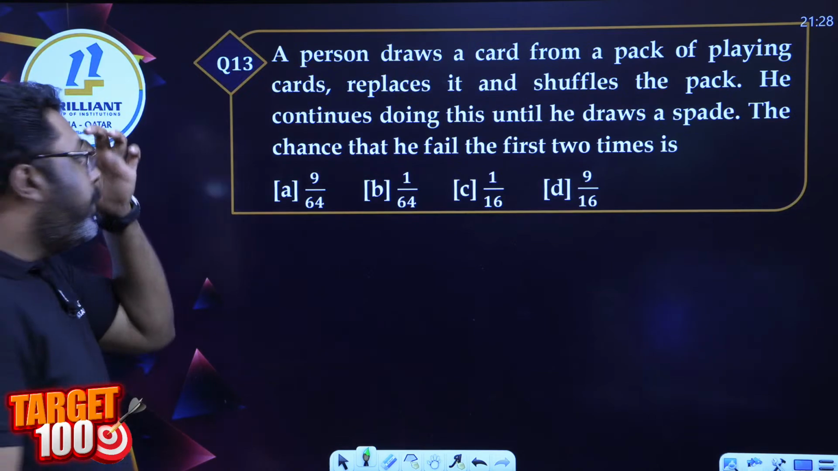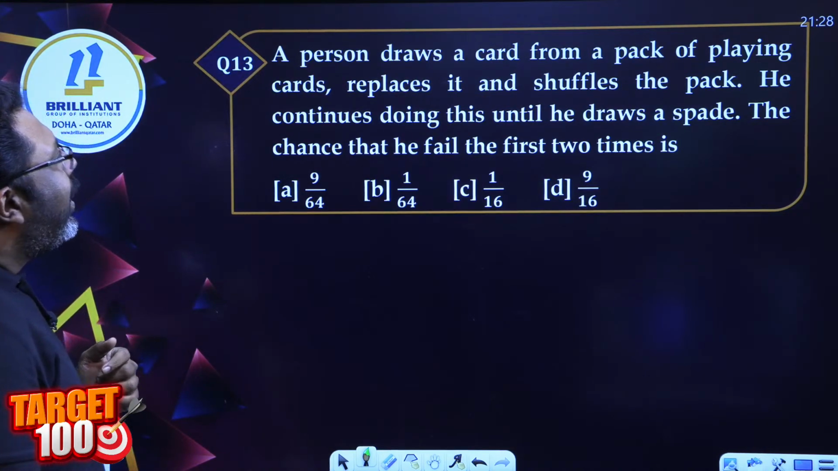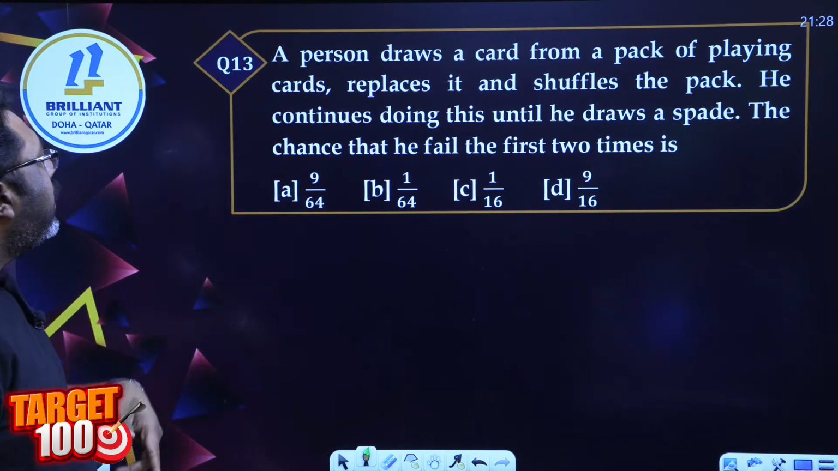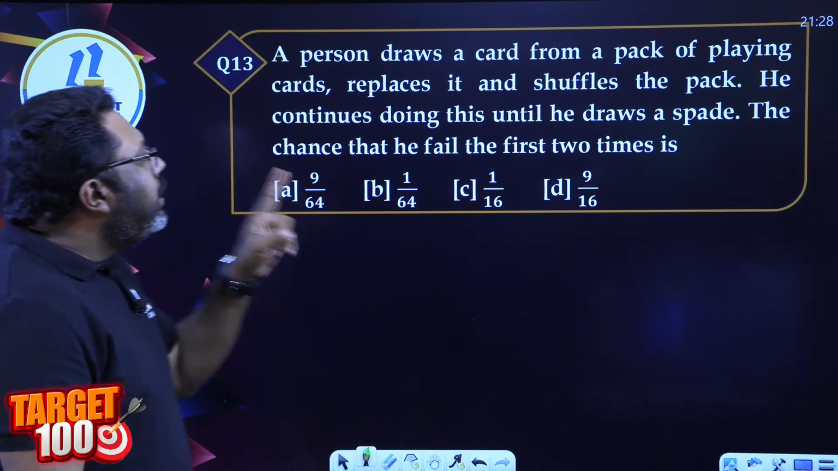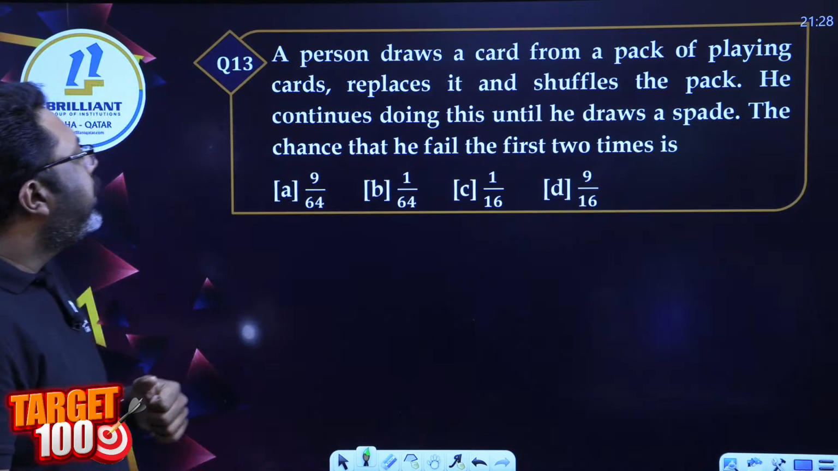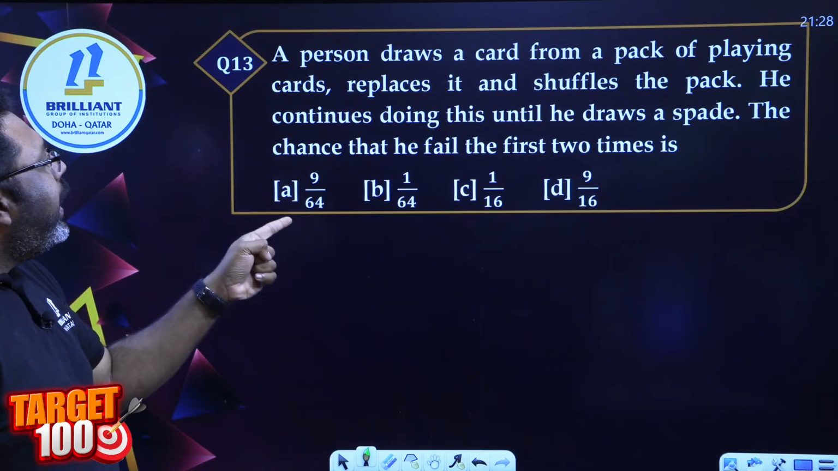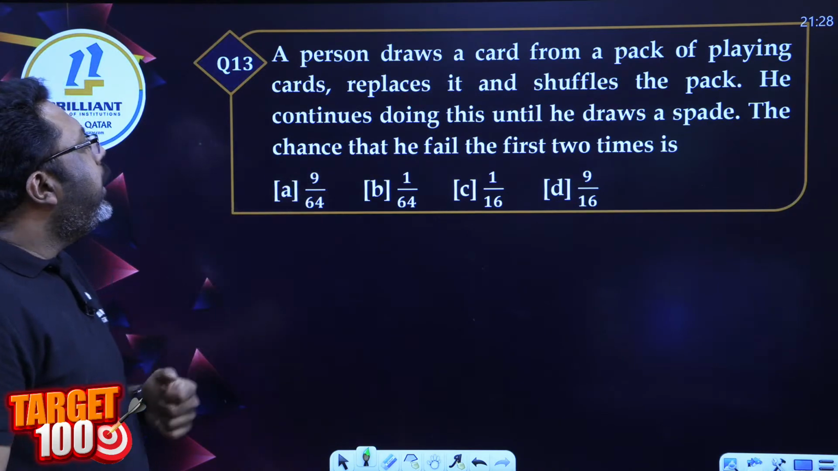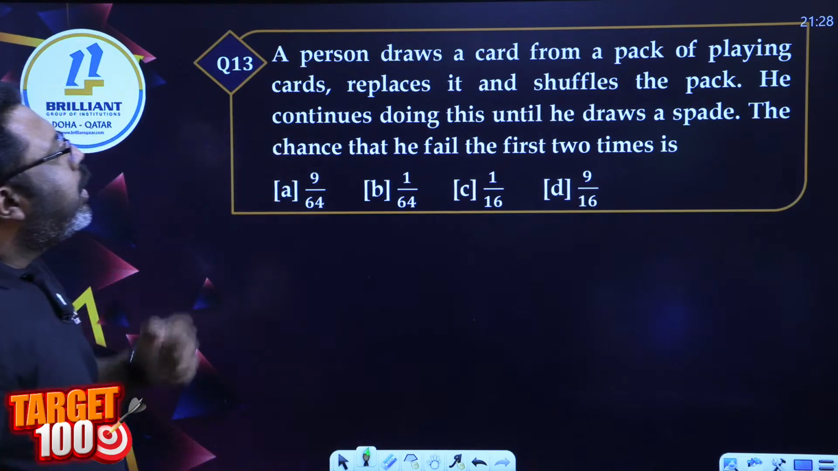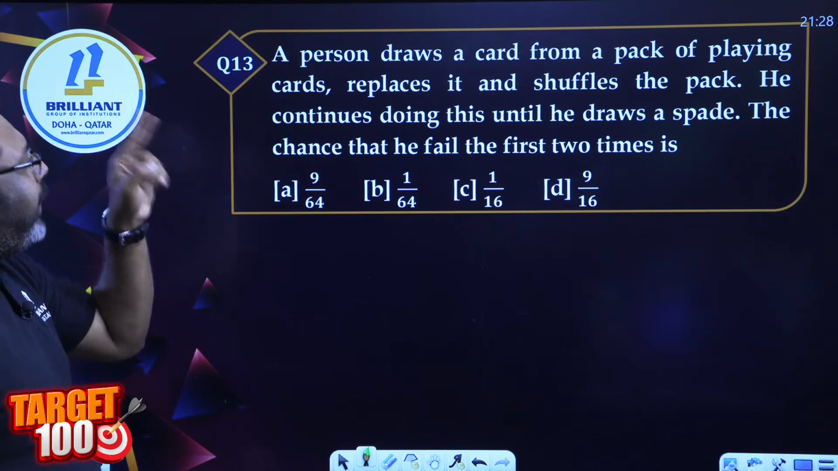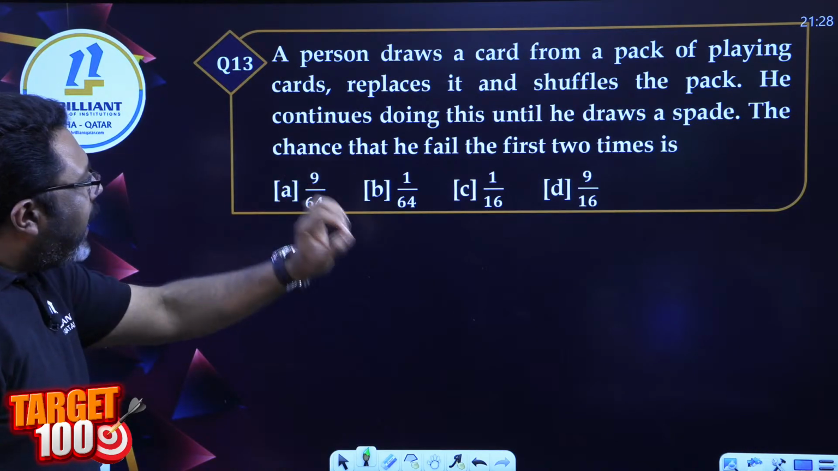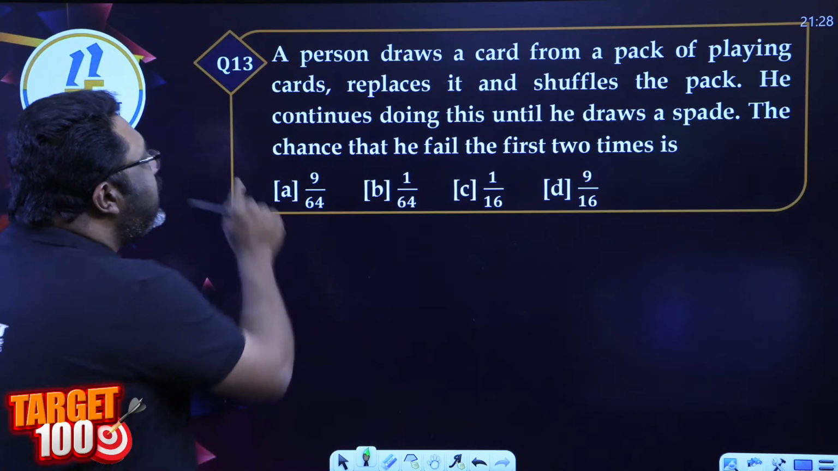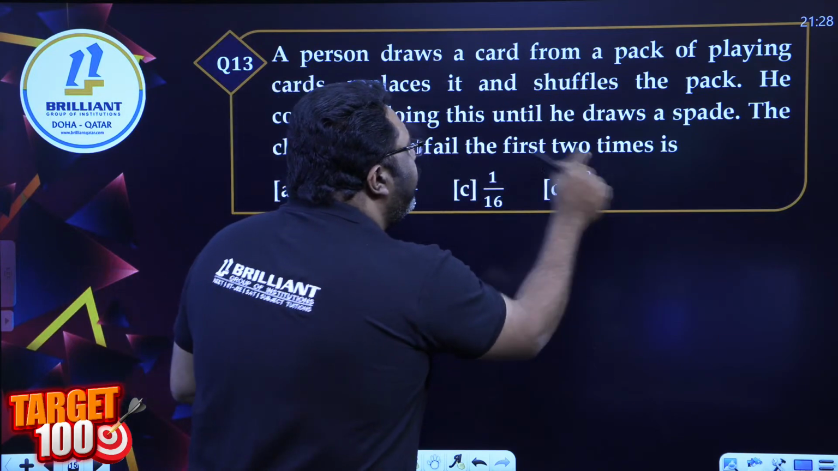Question number 13, read it properly. A person draws a card from a pack of playing cards, replaces it and shuffles the pack. He continues doing this until he draws a spade. The chance that he fails the first 2 times is. Read it properly. A person is drawing a card from a pack of playing cards, replaces it and shuffles the pack again, and he then again draws a card. He keeps on doing this until he draws a spade. The chance that he is going to fail the first 2 times.